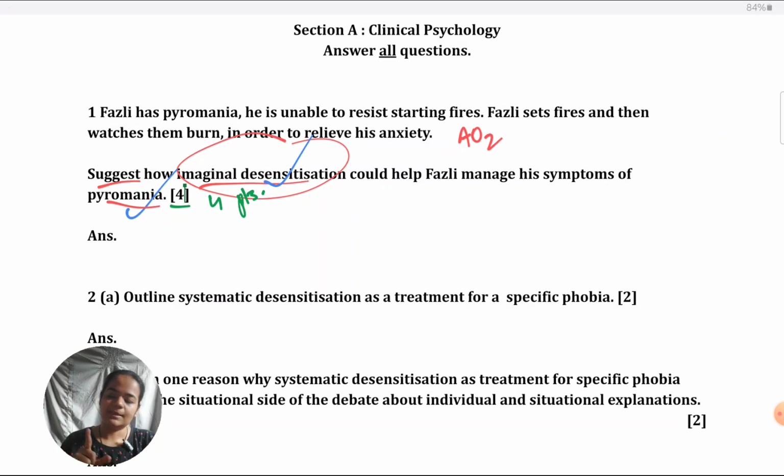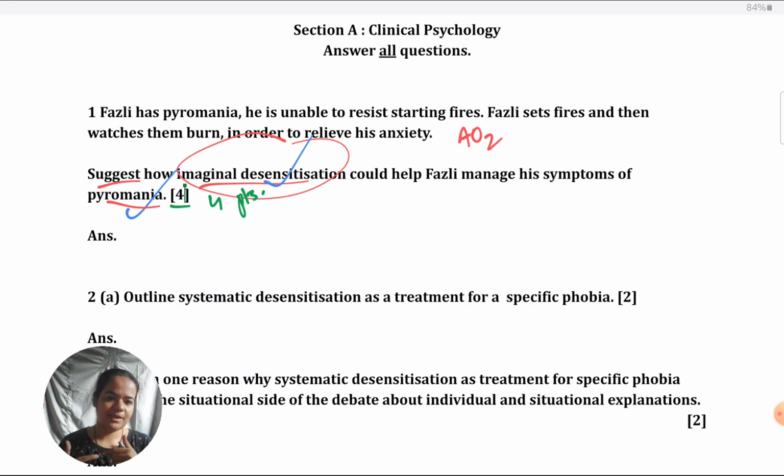As of now, I can tell you that you need to give 4 points. By 4 points, I mean 4 unique points. What some students do is they will write, Fazli has pyromania. Pyromania means that he likes to watch objects burn. That is what is mentioned in the situation, that he is unable to resist starting fires. This means that Fazli likes to watch fires burn.